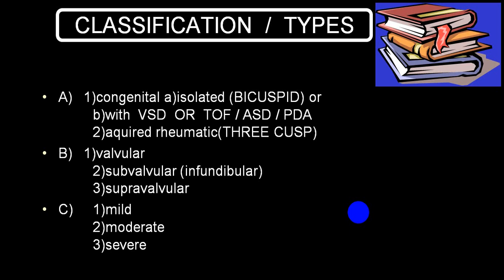Among the acquired group, it is mainly involvement of the 3 cusps. By and large, it is a 3 cusp valve, and the most common cause is rheumatic heart disease. We have already told you it can be divided into valvular, subvalvular or supravalvular. Subvalvular is also called infundibular stenosis. Depending upon the diameter or the area of pulmonary valvular opening, it is mild, moderate and severe.